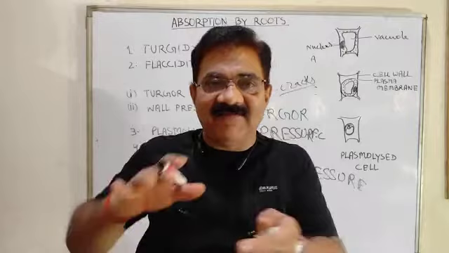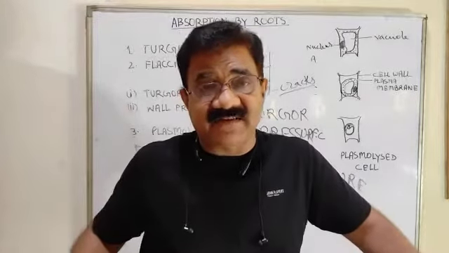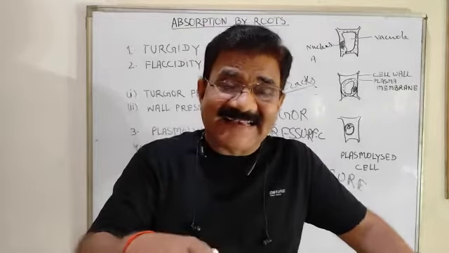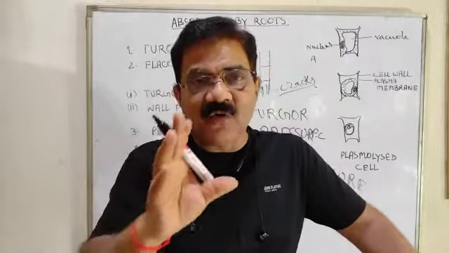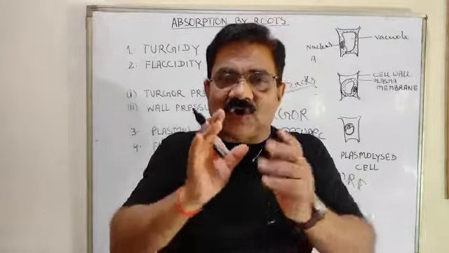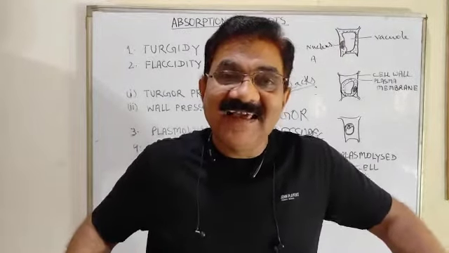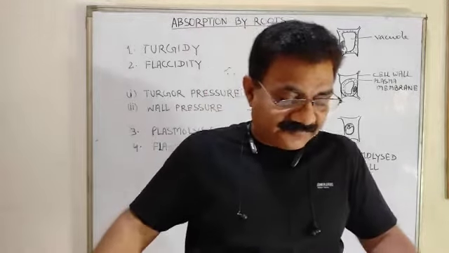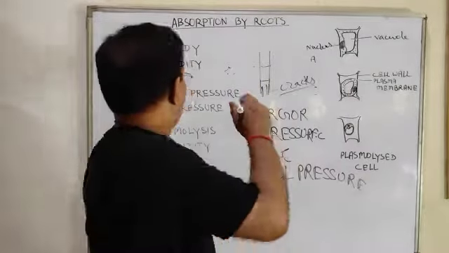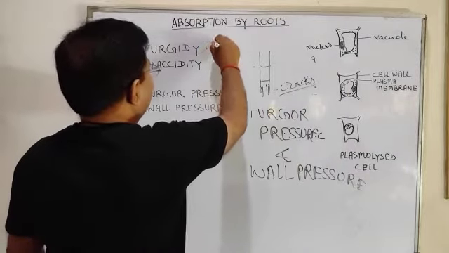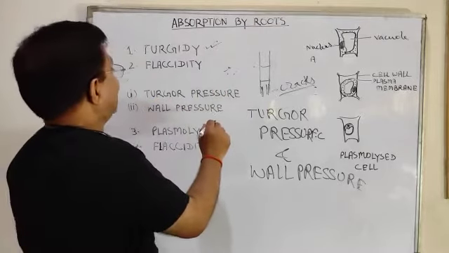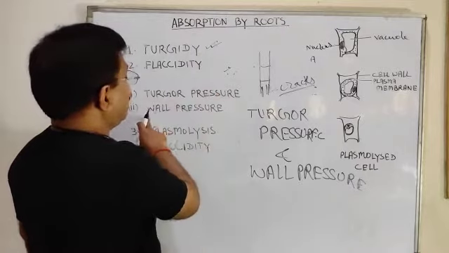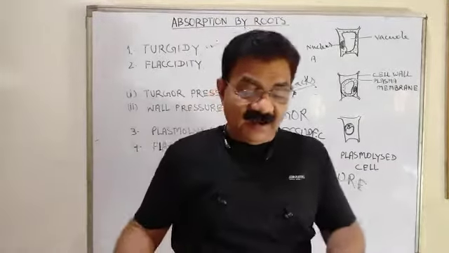Nowadays watermelon, if you keep it, it may burst after some time, when the turgor pressure becomes greater than the wall pressure. The wall will not be able to tolerate the turgor pressure. As a result, the fruit will burst. Now, this part is clear: what is turgor pressure, what is turgidity, and what is wall pressure. Once more, we have understood what turgidity, turgor pressure and wall pressure are.